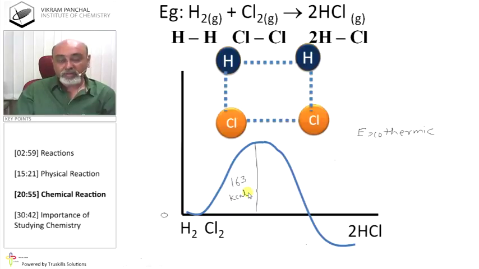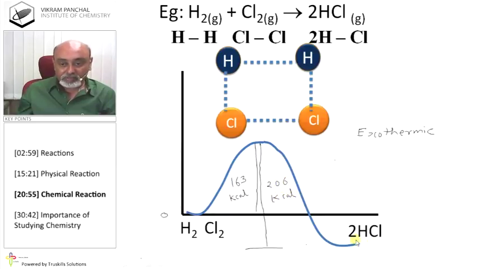On the other hand, when hydrogen combines with chlorine, we get HCl, and it is an exothermic process. Energy released. When one HCl forms, it releases 103 kilocalories. But here we are getting 2 HCl, so total amount of energy released is 206 kilocalories.